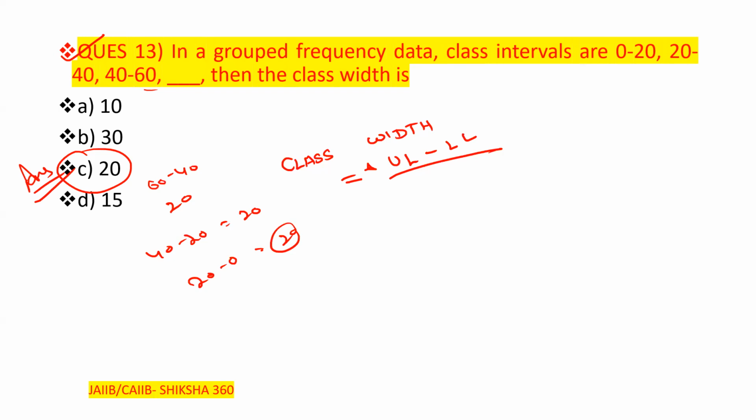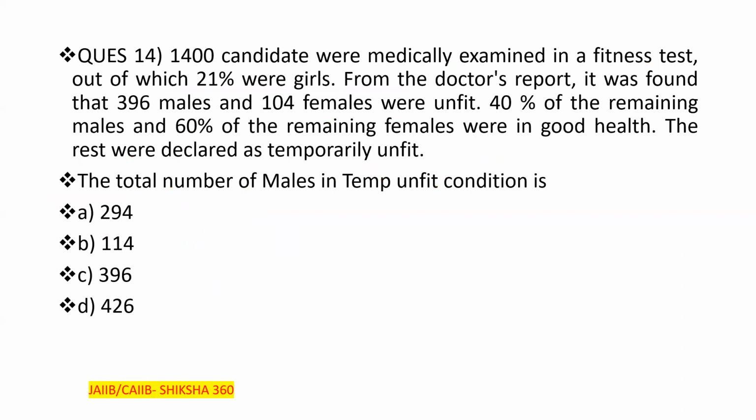Okay. Hope you are able to understand. Clear? What is the class width? Just the difference between these two. This is the lower limit. This is the upper limit. Clear? So the difference between the lower limit and the upper limit, that is to be the class width.